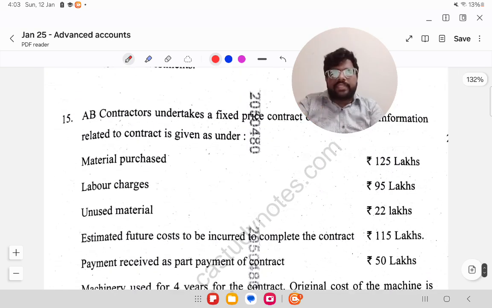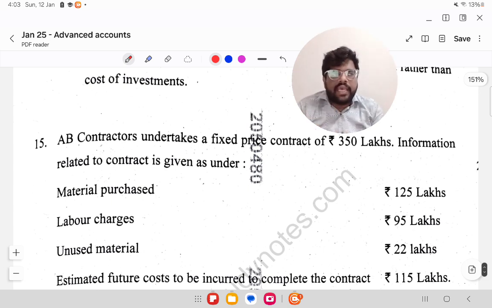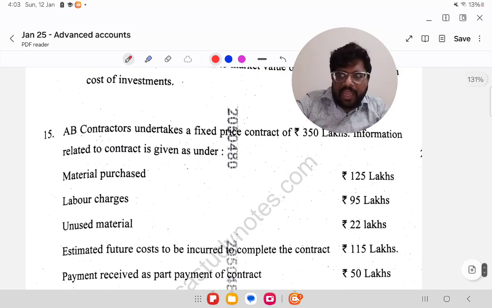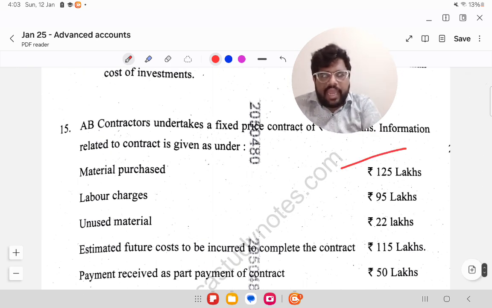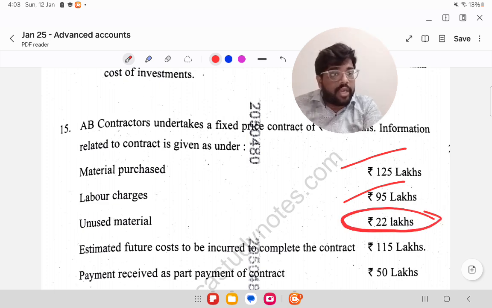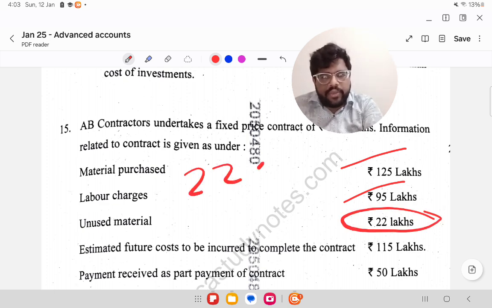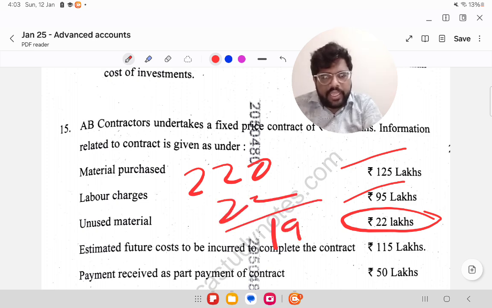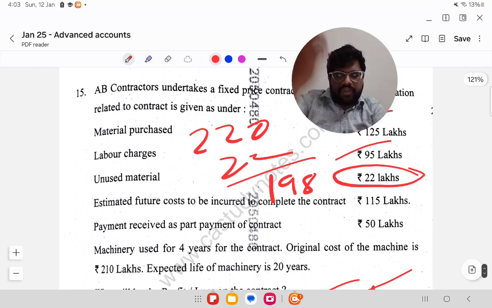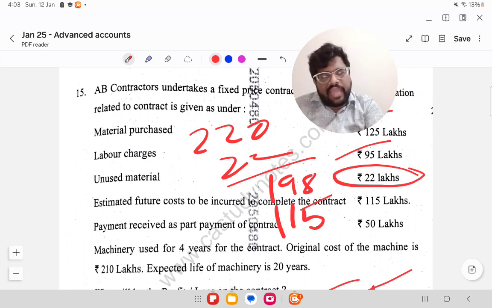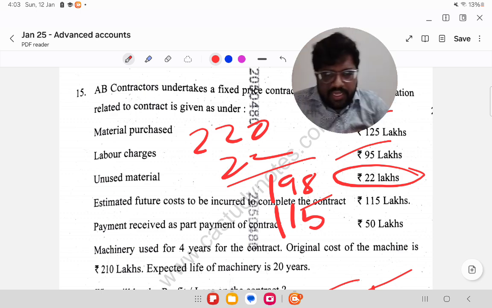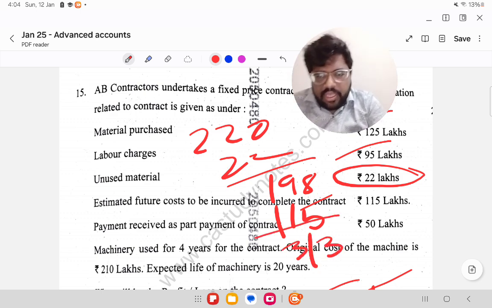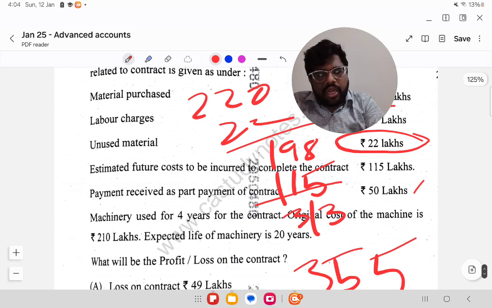AB Contractors undertakes a fixed price contract of 350 lakhs. Information related to the contract is given as under. Material purchase 125 lakhs. Add this. Labor charges, add this. So 125 plus 95, you will get, I think, 220. Out of 220, unused materials, that means closing stock, is not consumed. So from 220 reduce this 22, I think you will get 198. Estimated future cost. After this 198, we are going to incur another 115. Add that also. That means 313, I guess. 313 is the cost. Payment received as part payment of contract is not relevant for us right now.